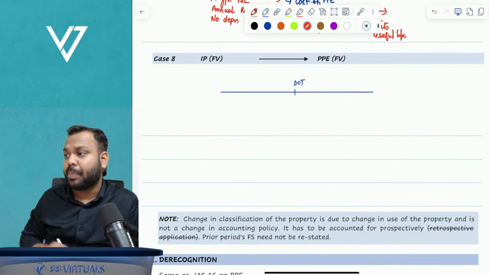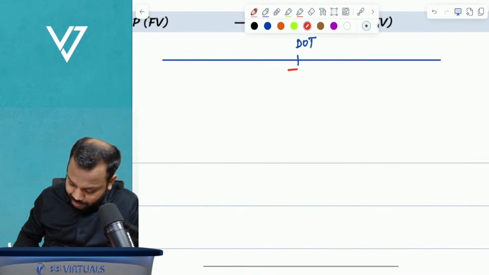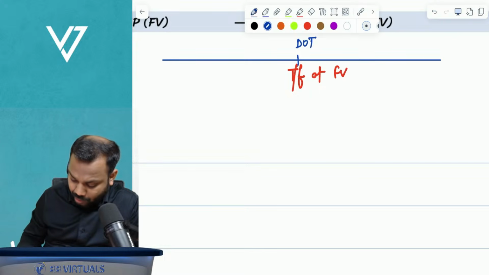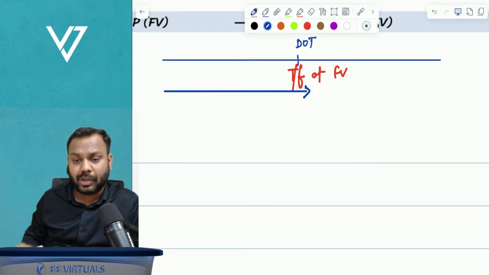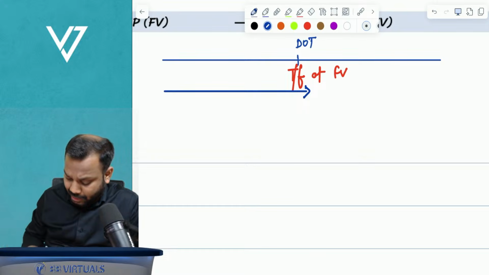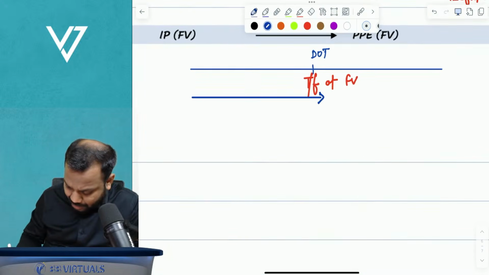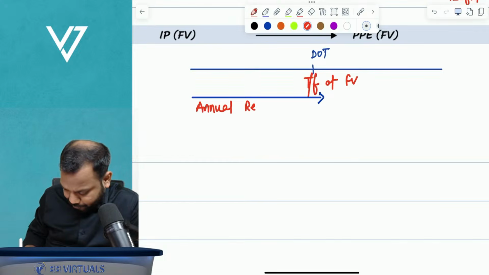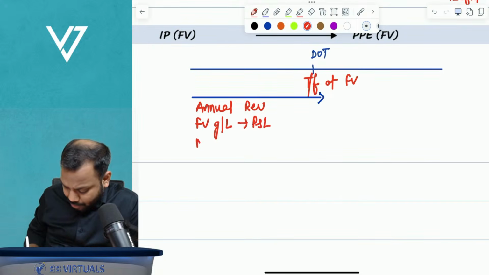Now further, the last situation. IP at fair value to PP at fair value. So transfer will happen at fair value. But the only thing you need to understand is, till date of transfer, since IP is at fair value, we will do annual revaluation. Any fair value gain or loss that comes up will go to P and L, and no depreciation.